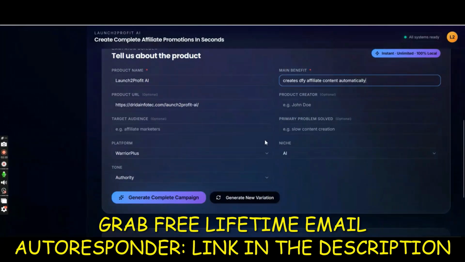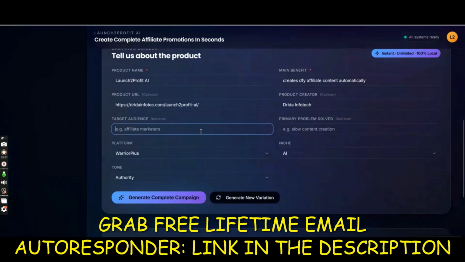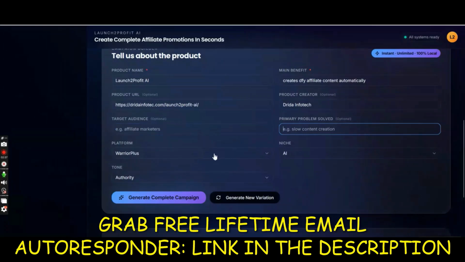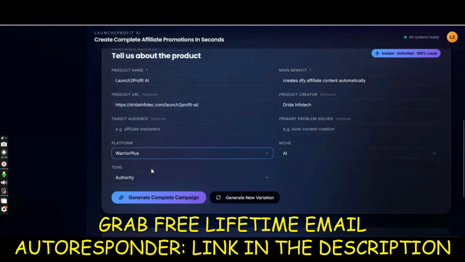All these things are optional. If you want to type in the vendor name, you can, for example, I can just type in my company name here. It's optional. For target audience, you can type in target affiliate marketers or anything else. I will leave it blank for now, and this one blank as well. Here you can choose the platform: Warrior Plus, JVZoo, Launchpad. I will leave it on Warrior Plus.